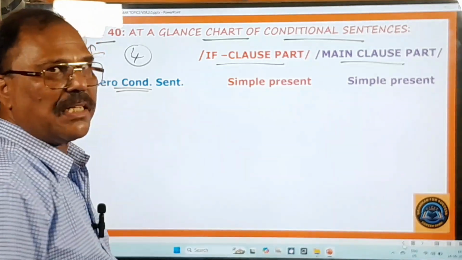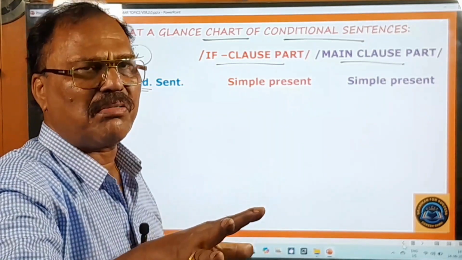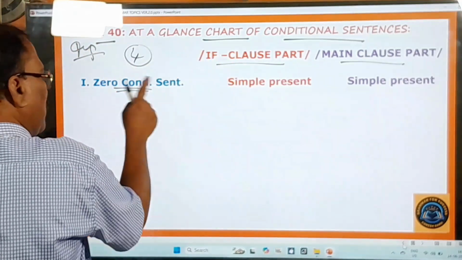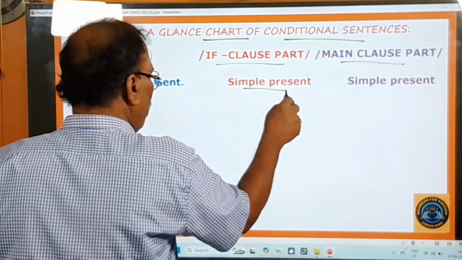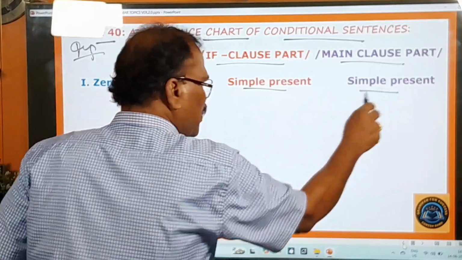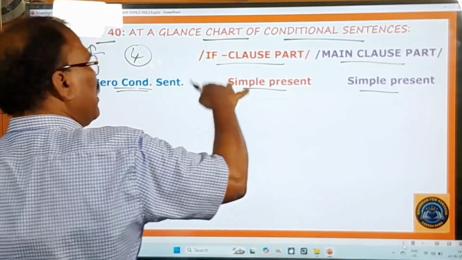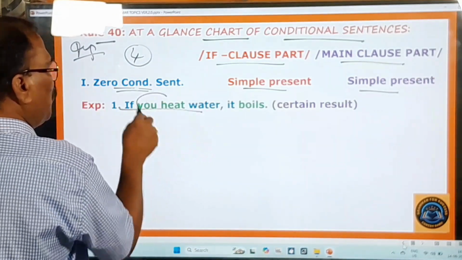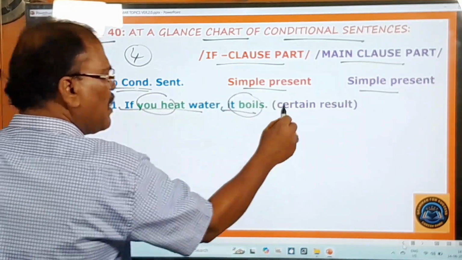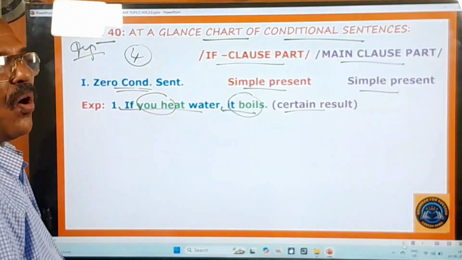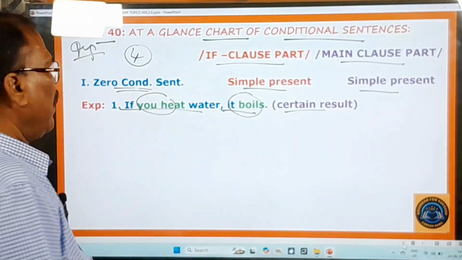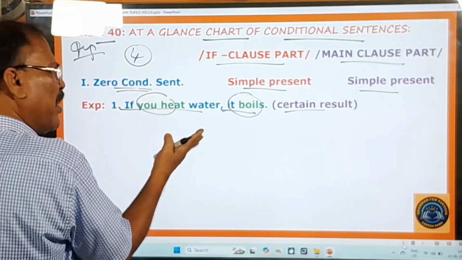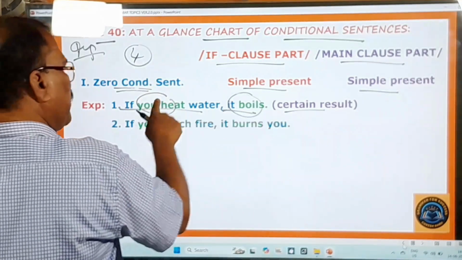These conditional sentences will indicate only general truths, general facts and all that. So therefore, in the if clause part of these zero conditional sentences, simple present must be used. In the main clause of them, simple present must be used. And here you pay attention. If you heat water, simple present. It boils, simple present. It's a certain thing. It's a fact. All general truths, general facts are expressed in the zero conditional sentences.